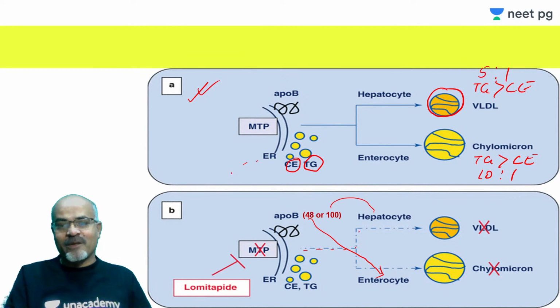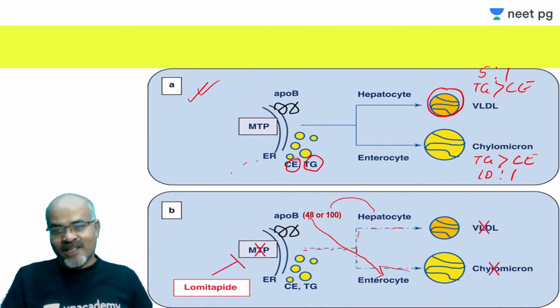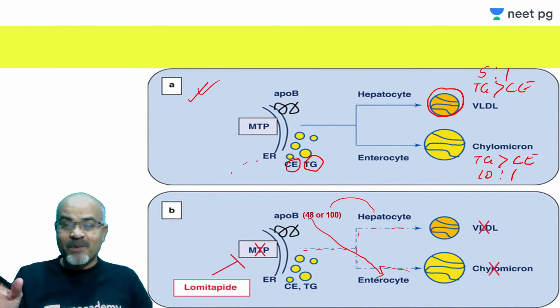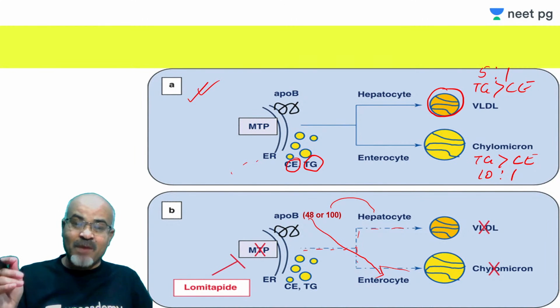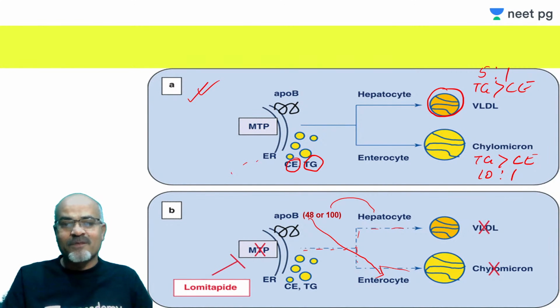It means inhibition is there, so they prevent production of chylomicron as well as VLDL. So ultimately LDL decrease will be there, because whatever LDL is present in the blood, for all practical purposes you should remember this, just mug it up, that all LDL circulating in the blood has come from the VLDL, right? And VLDL is produced from the liver.